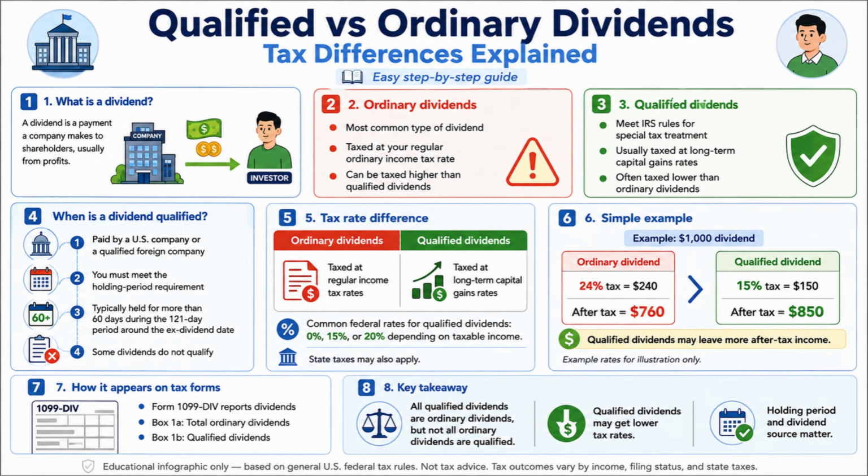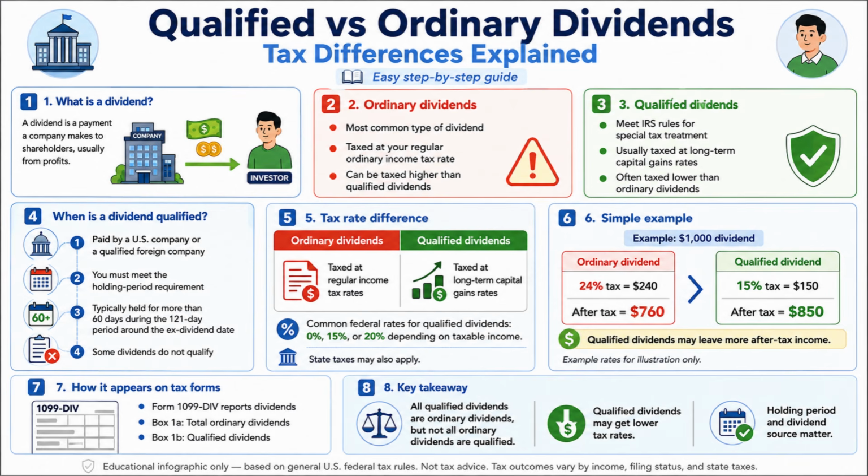Next, let's see when a dividend becomes qualified. Usually, the dividend must be paid by a U.S. company or a qualified foreign company. In addition, the investor must meet a holding period rule. In many cases, the stock must be held for more than 60 days during the 121-day period around the ex-dividend date. However, not every dividend qualifies, even if it comes from a company you own.